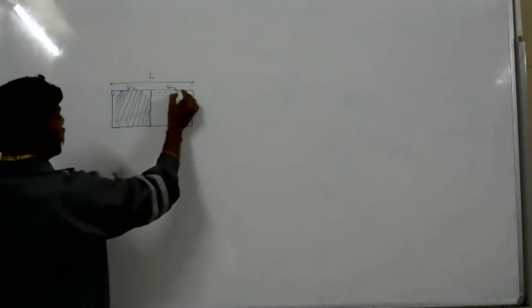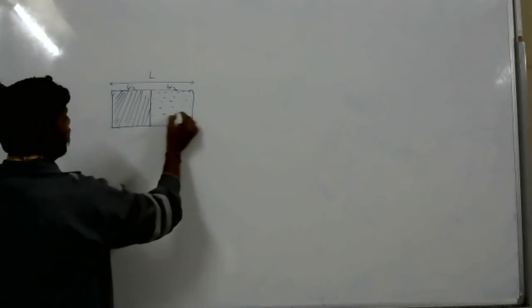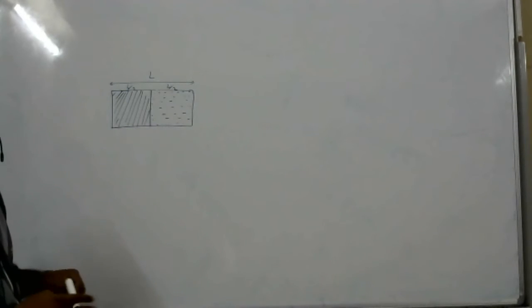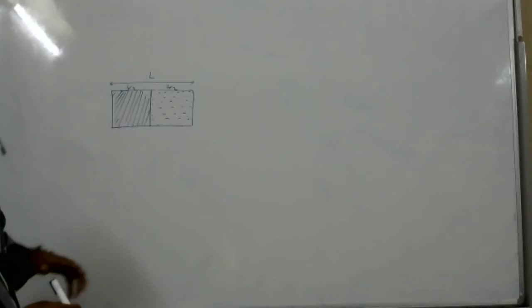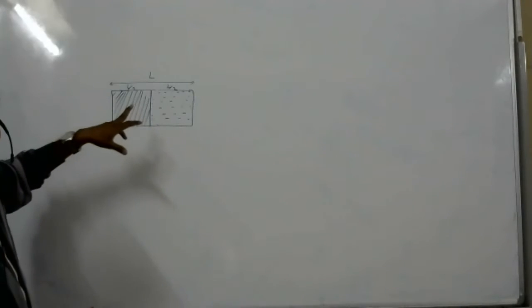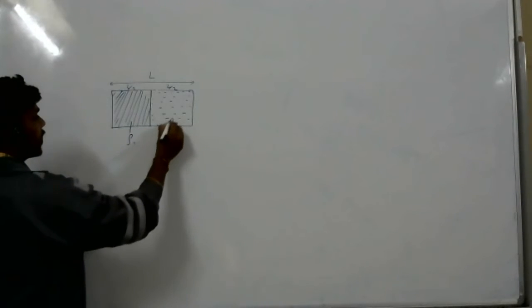And there is one more metal plate, which also has a different density. Now find out the center of mass. Where does the center of mass exist for these two bodies? Its density is ρ1 and its density is ρ2.